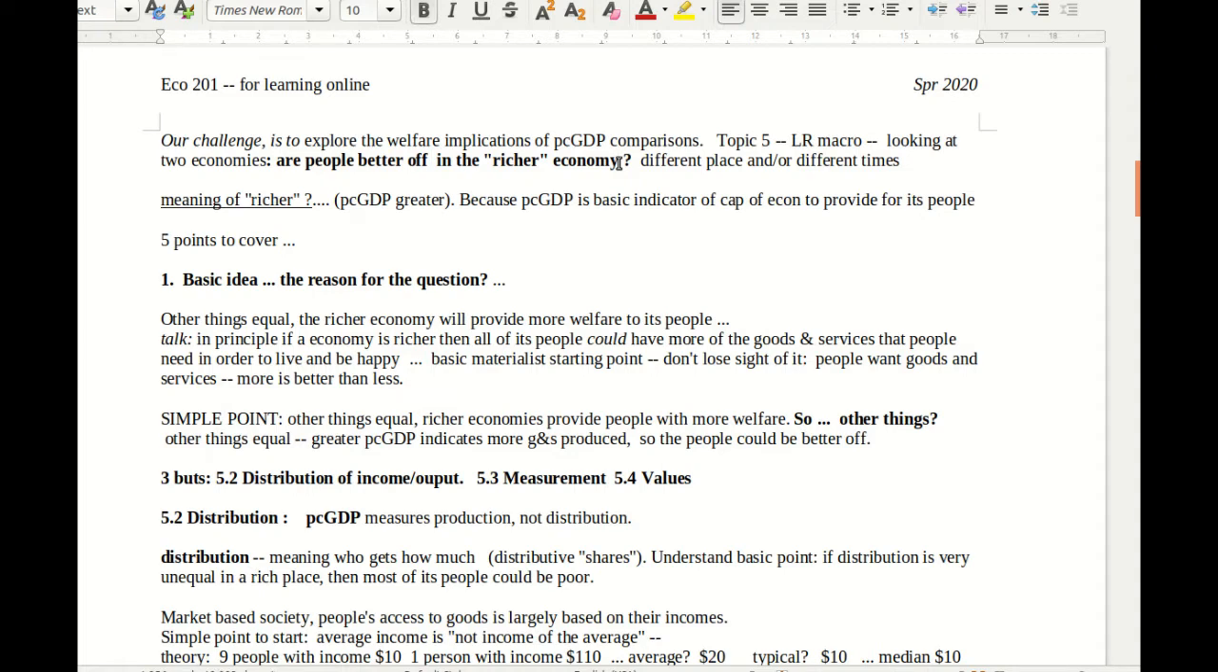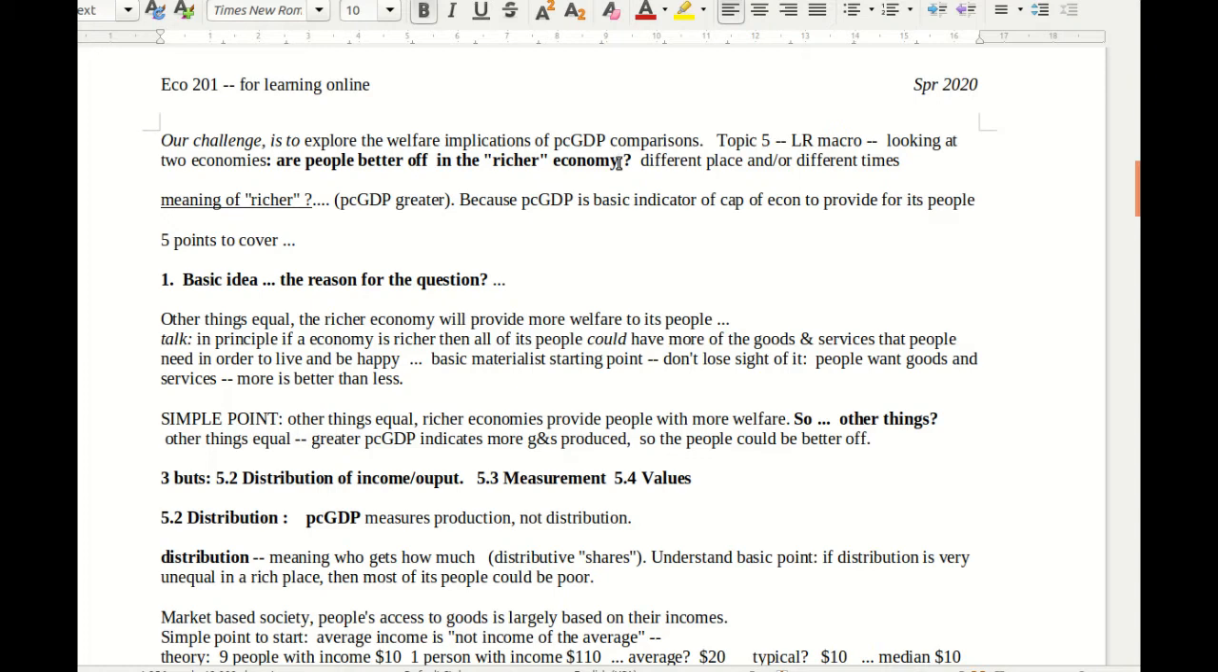The richer economy might be a different place, like think of the US in comparison to Sweden or to China or some other place. Or it might be at different times. Like, how's the U.S. doing now compared to 20 years ago, 50 years ago, 100 years ago? We're saying, how is it doing now?